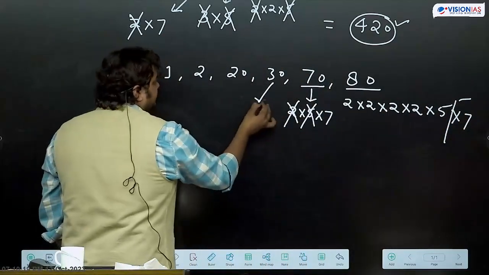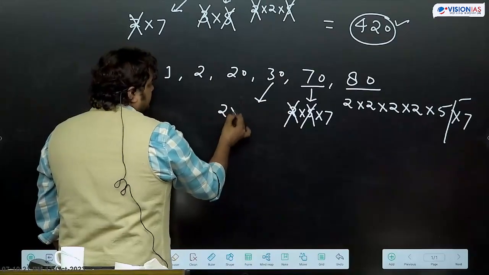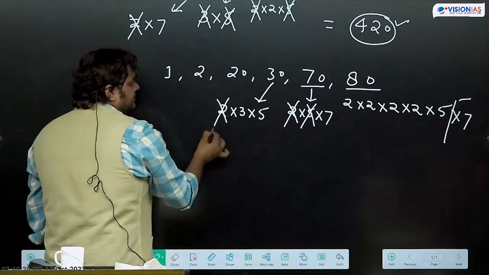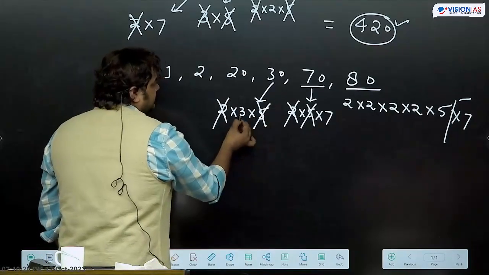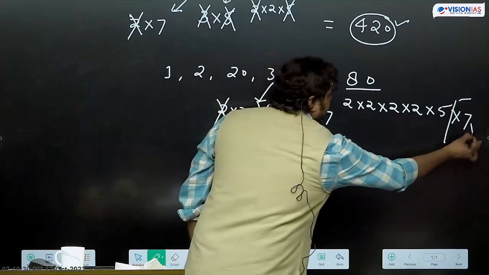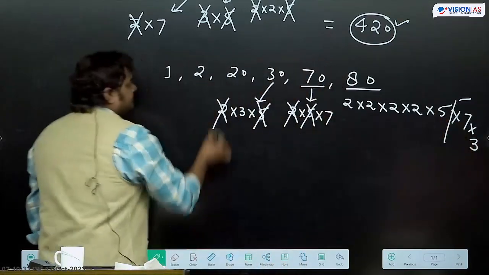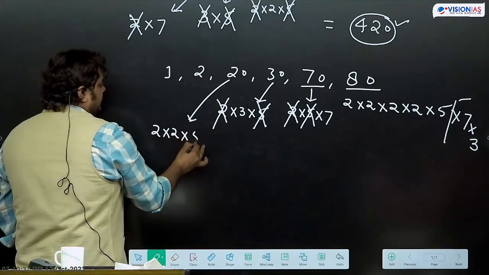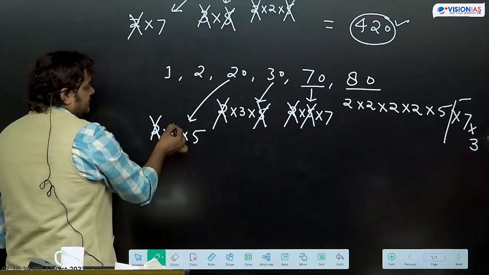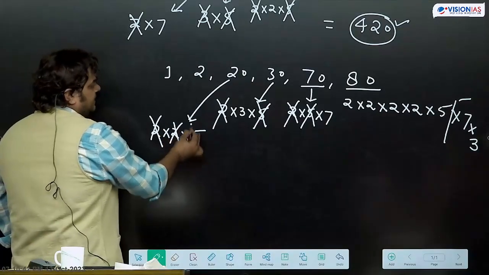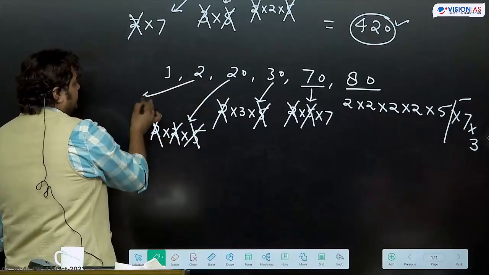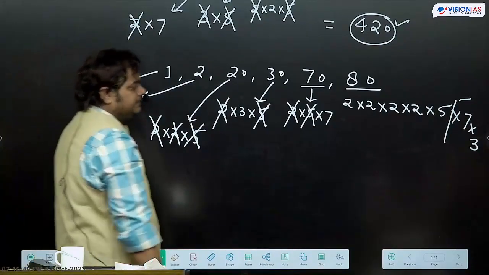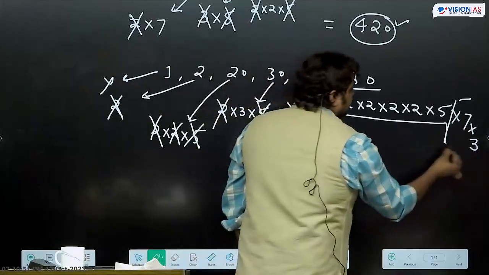Then 30 में 2 into 3 into 5. 2 is already there, 5 is already there, 3 is not there, will take 3. 20, 2 into 2 into 5. 2 is already there, another 2 is already there, 5 is already there, कुछ लेना ही नहीं है. So we are getting this as LCM.